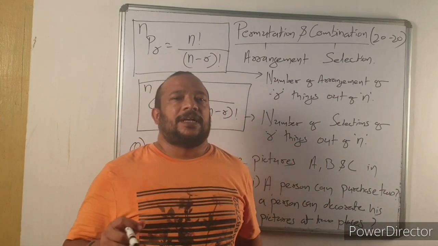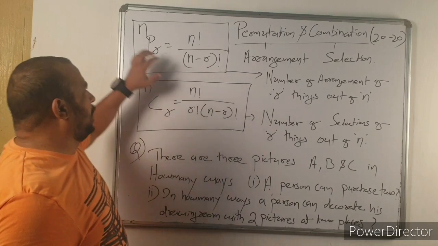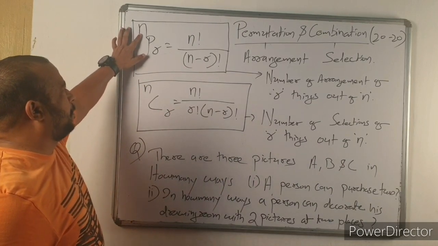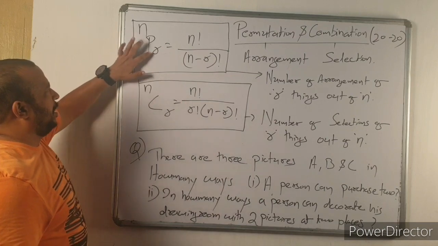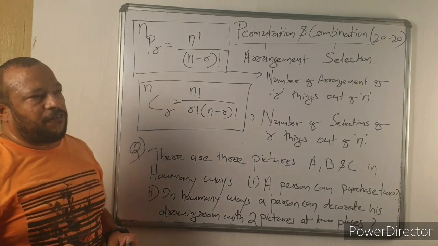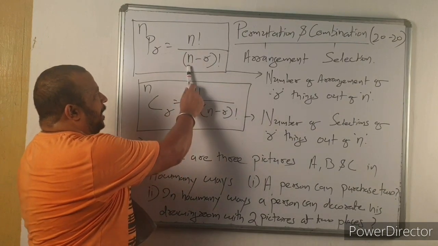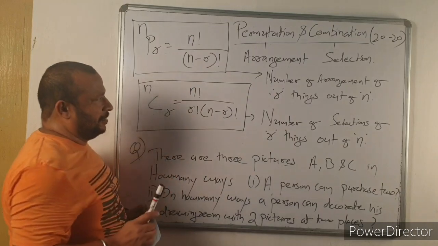Now, permutation symbolically is represented by nPr. And the value of nPr is n factorial divided by n minus r factorial.